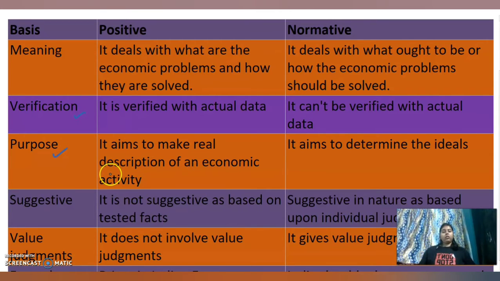It describes the economy. Next is normative economics. It deals with the ideals. As I told you earlier, here we include judgments, so it is based on our ideas, what we think it should be. Next is suggestiveness.